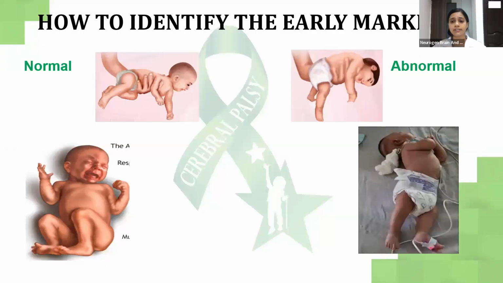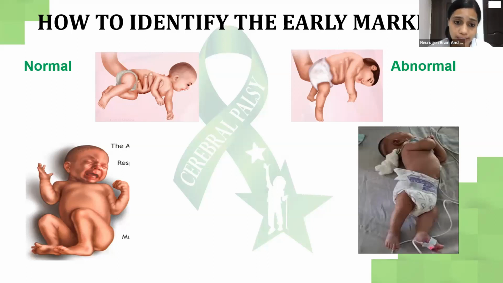Now, how to identify the early markers? It's very important for parents and caregivers to understand the importance of observation, because they are the ones who will observe their child more frequently than the pediatricians or a physiotherapist. So let's understand what a normal child is first.